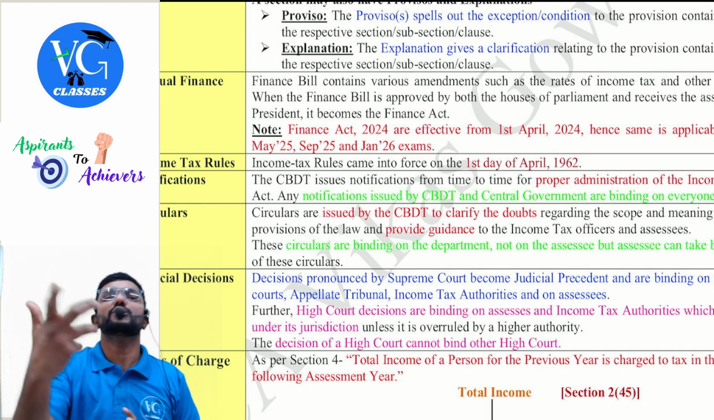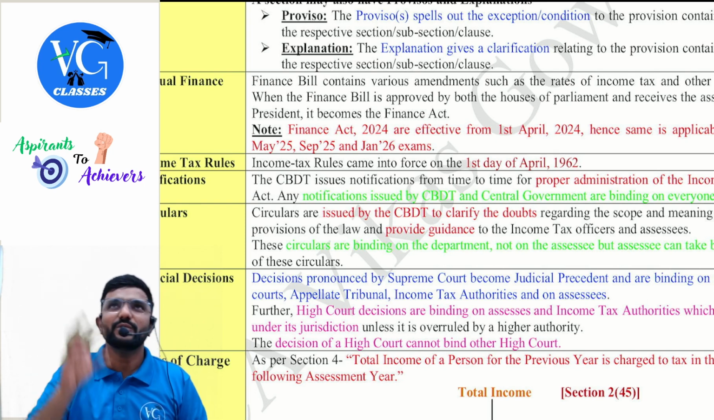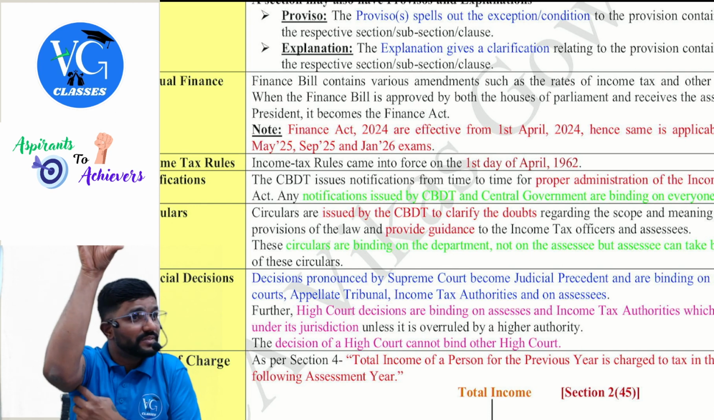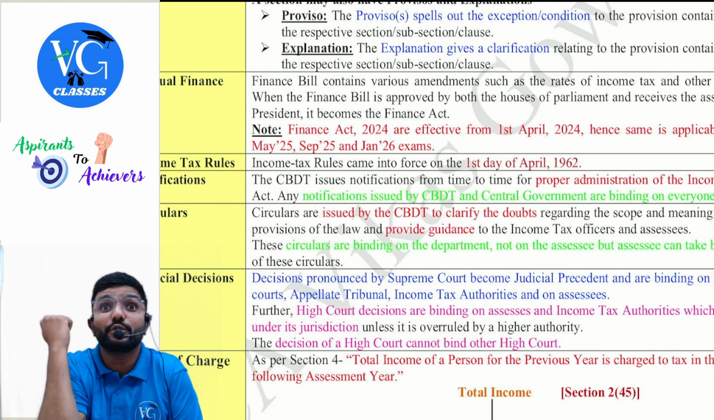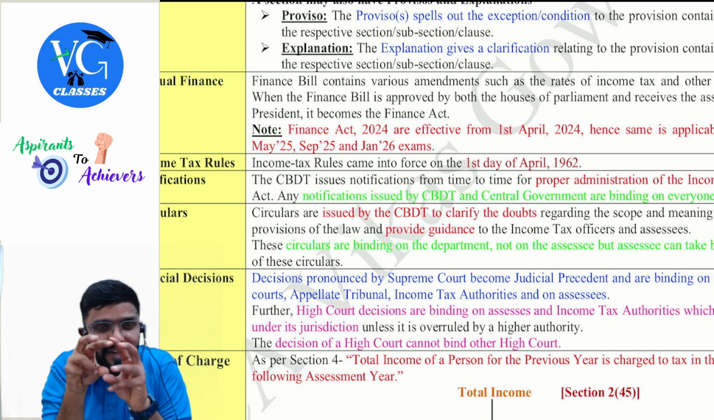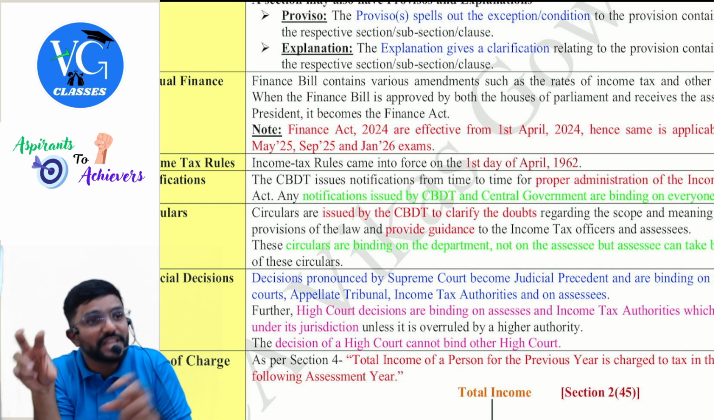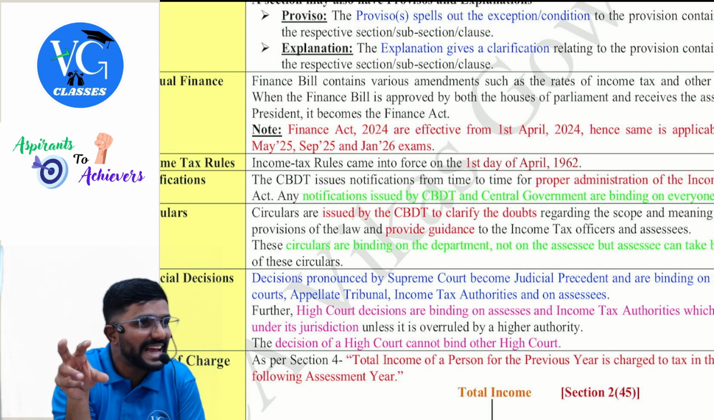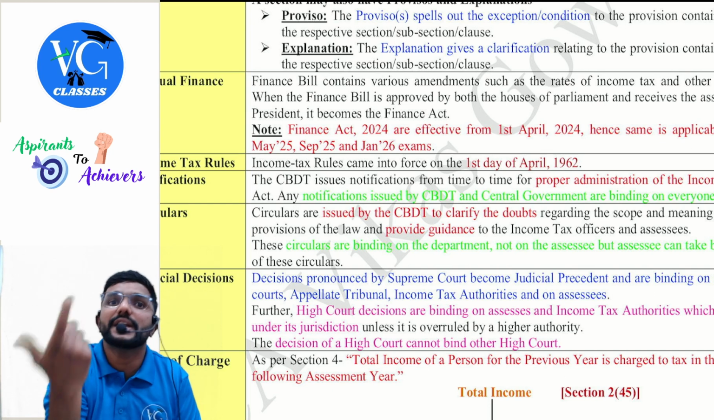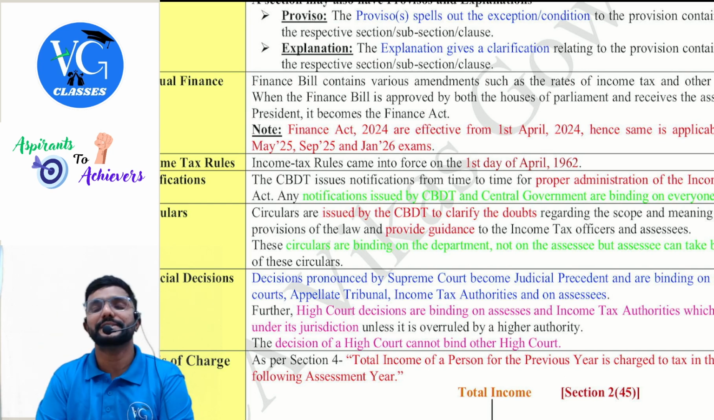Explanation means, guys, it will give more clarity. They would have used a few terms in the section which might be complicated for a layman to understand. So they will give an explanation, a clarification of that, in the explanation. They will give that clarity through what? Explanation. Let me give an example.